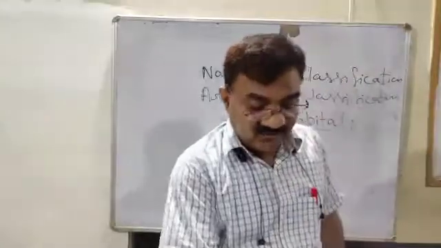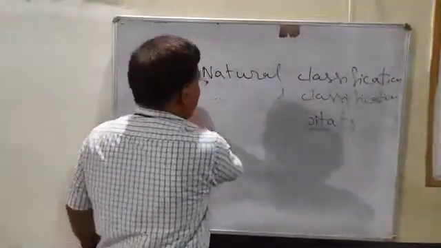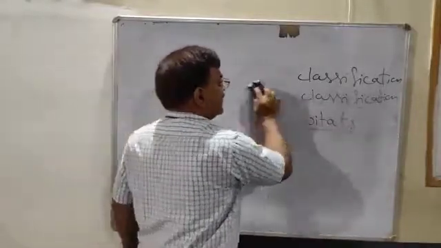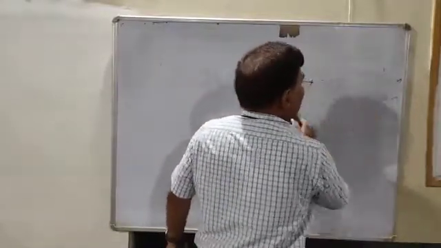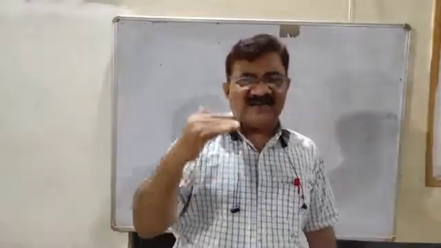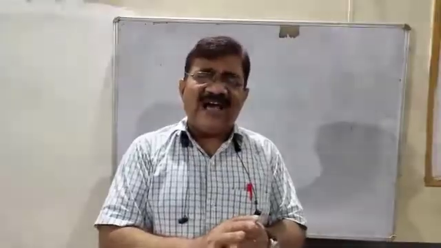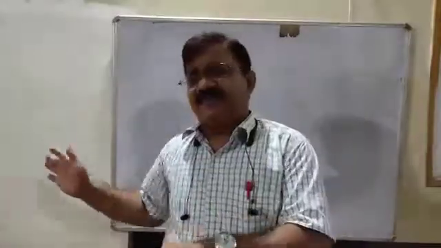Now coming to the classification of plants. As I have told, two broad groups were made. One group is plants and the other group is animals. And plants are classified on different bases.